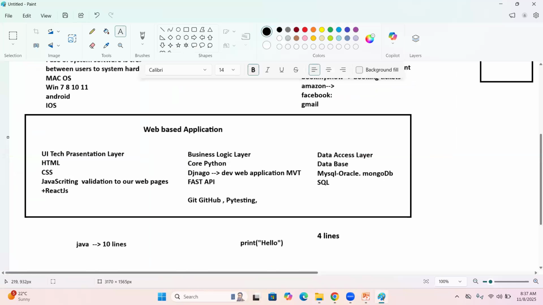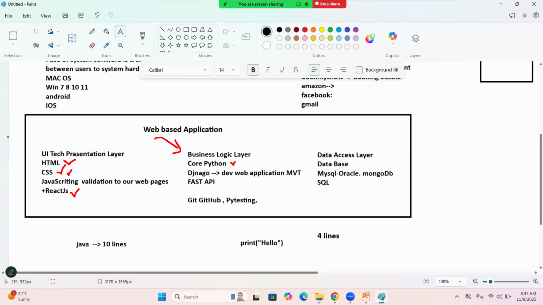In your course, we are going to highlight HTML, right? This is for designing web pages like login page, registration page, and complete HTML and CSS for styling purposes, and JavaScript and React.js. I'll send you that content also. Don't worry about it. Along with that, in backend logic, in core Python, we are going to focus on variables, data types, control statements, Python functions, modules. Next, OOPS concepts.